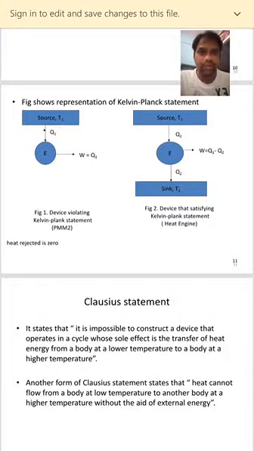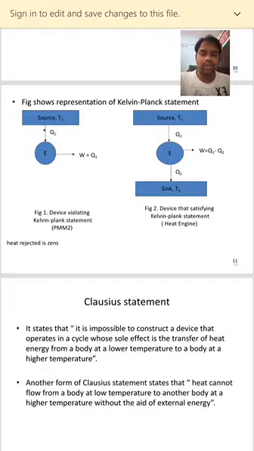A device which operates in a cycle whose effect is the transfer of heat energy from a body at lower temperature to a body at higher temperature is impossible. Heat will not flow from a body at low temperature to one at higher temperature. Such devices are impossible.